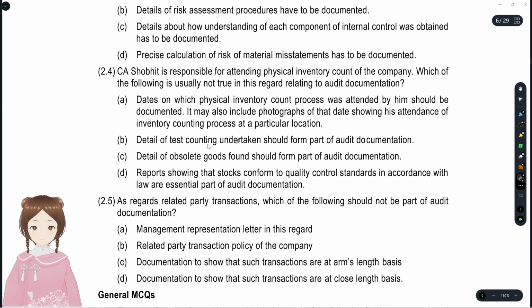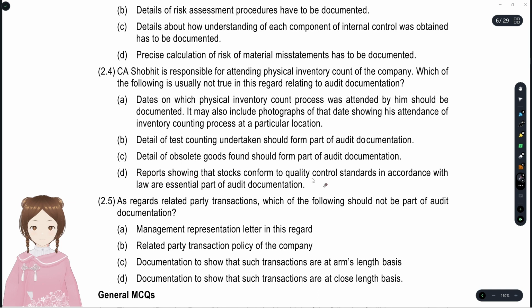Details of test counting undertaken should form part of audit documentation. Details of obsolete goods found shall form part of audit documentation. A report showing that stocks conform to the quality control standards in accordance with law is an essential part of audit documentation, which is not true. They have to document the dates, the test counting details and obsolete goods also.